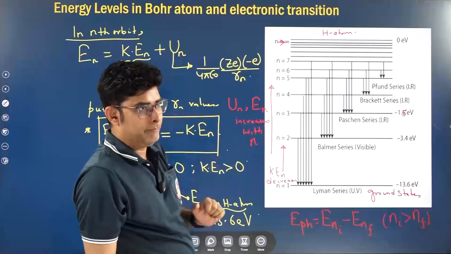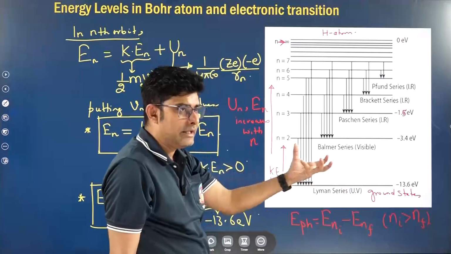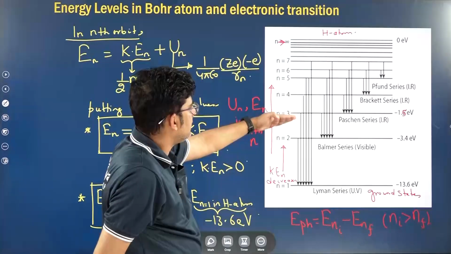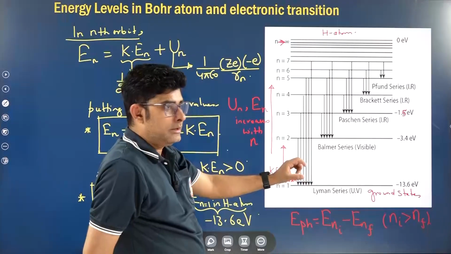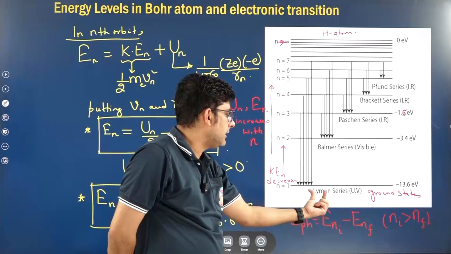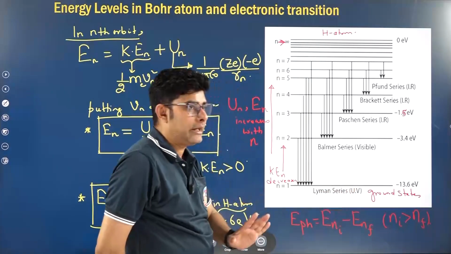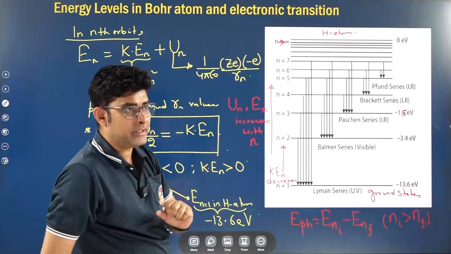Photons will be emitted. And we have different series of photons, collections of such photons. For example, if the electron transits from all the higher orbits possible to the ground state, then the photons emitted consist of a series called the Lyman series. In case of hydrogen, the wavelengths will be in the ultraviolet region of the electromagnetic spectrum.